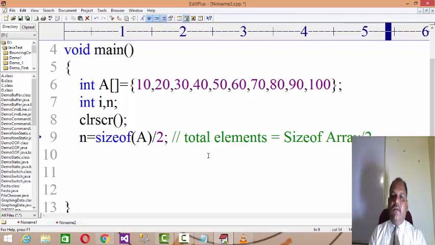What is 2? Because it's an array of integers, and that is the size of an integer. Got my point? Now you can set the loop.